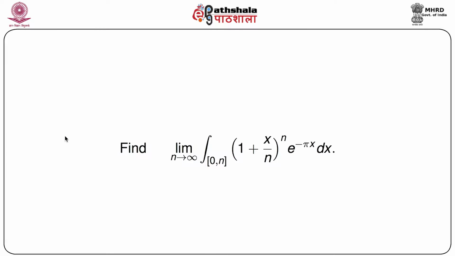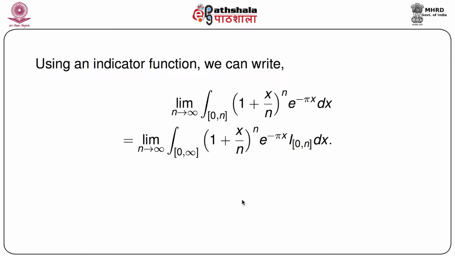It's a very simple looking problem. We have to find the limit as n goes to infinity of the integral over the closed interval 0 to n of (1 plus x by n) to the power n into e to the power minus pi x dx. When we are going to find the limit, let us first see what is the behavior of the function that is represented as the integrand.